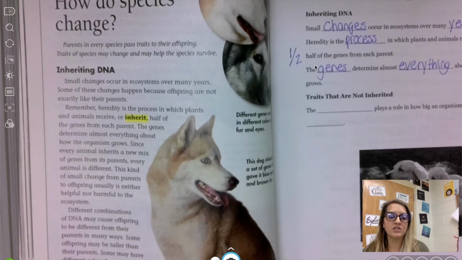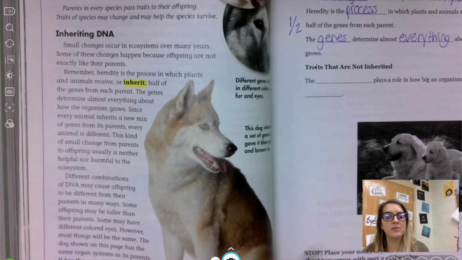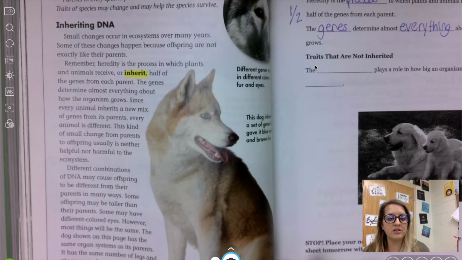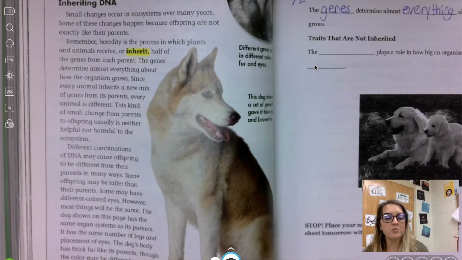Different combinations of DNA may cause offspring to be different from their parents in many ways. Some offspring may be taller than their parents. Some may have different colored eyes. However, most things will be the same. The dog shown on this page has the same organ system as its parents. It has the same number of legs and placement of eyes. The dog's body has thick fur like its parents, though the color may be different.